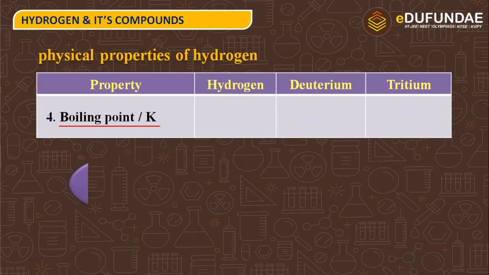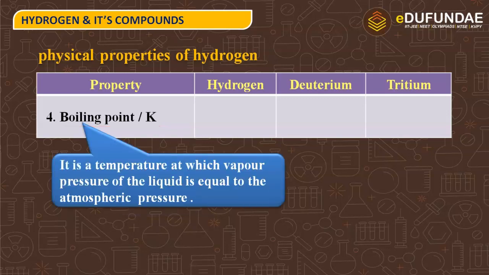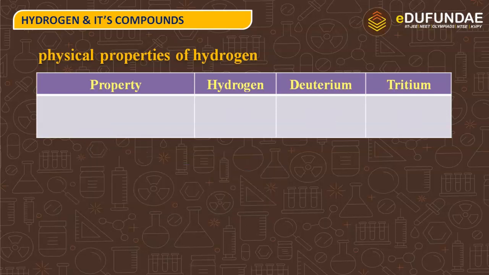Next is boiling point. What is boiling point? It is a temperature at which vapor pressure of the liquid is equal to the atmospheric pressure. When the vapor pressure of a liquid becomes equal to atmospheric pressure, that particular temperature is known as boiling point of that liquid. Hydrogen is having boiling point of 20.39 Kelvin, deuterium 23.67 Kelvin, tritium 25 Kelvin.